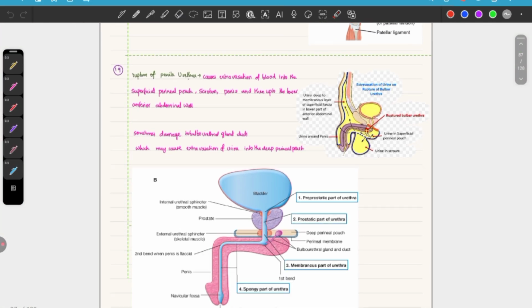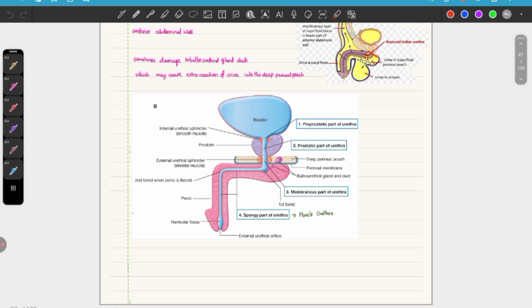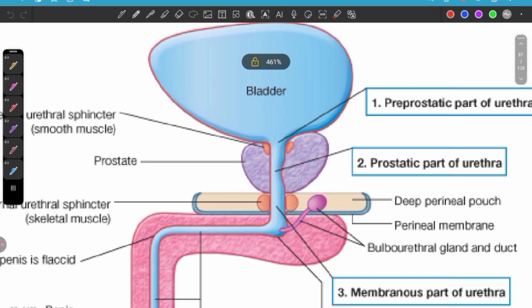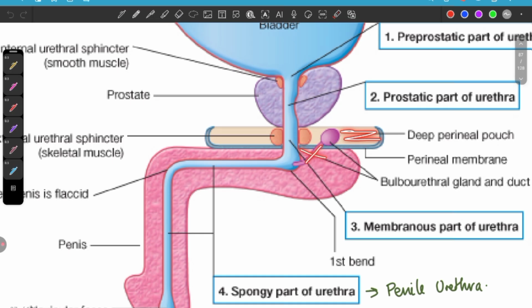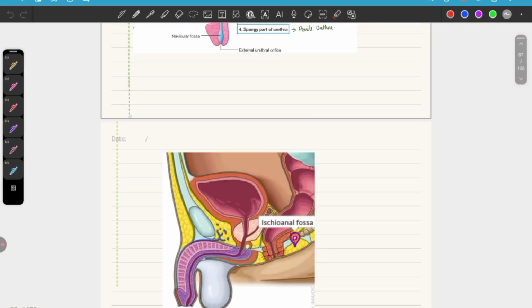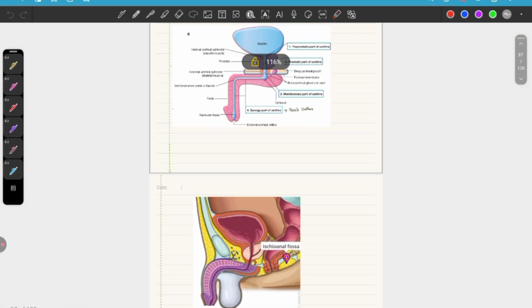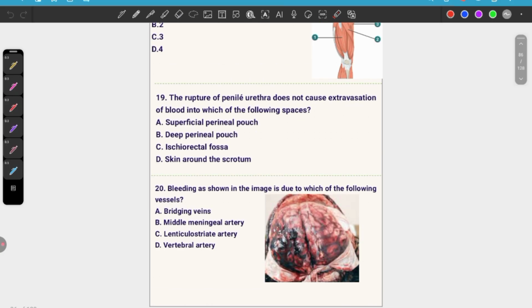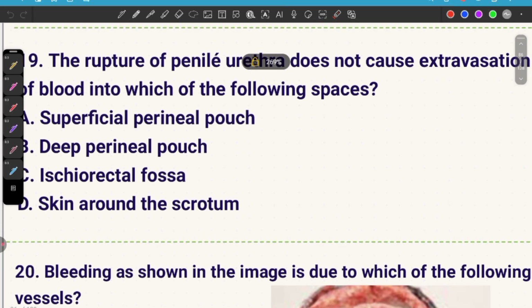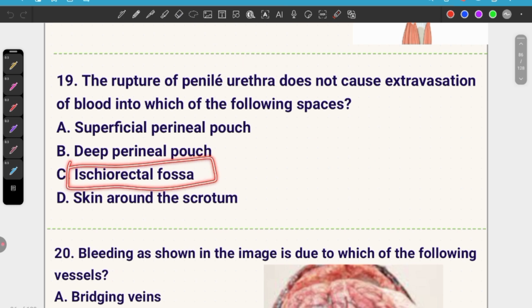But very rarely, it can go to the deep perineal pouch also, when there is rupture in the bulbourethral gland duct. When this gland duct is ruptured, it can go to the deep perineal pouch, but it's rare. But it can't go to the ischiorectal fossa. See, this is the penile urethra. It can't go to the ischiorectal fossa, isn't it? So the best answer here is ischiorectal fossa, where the urine or blood cannot extravasate.